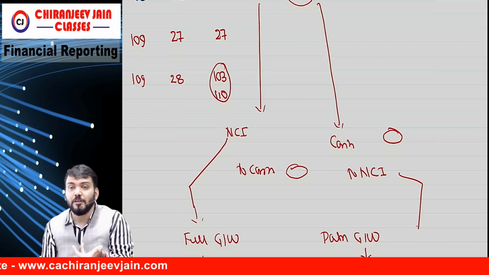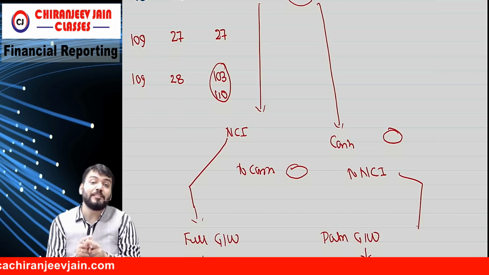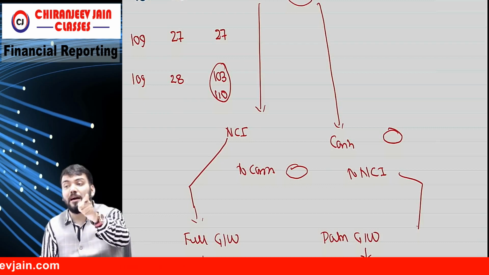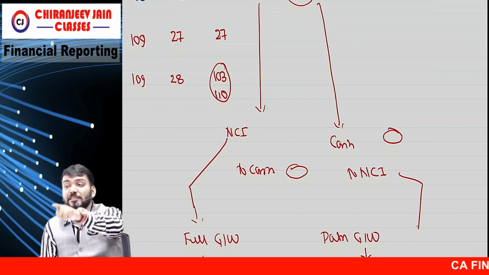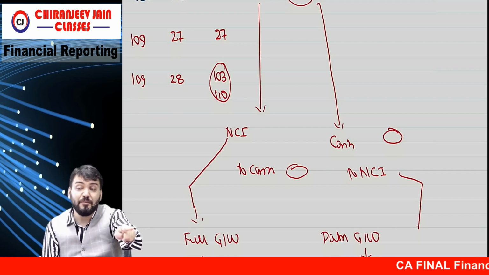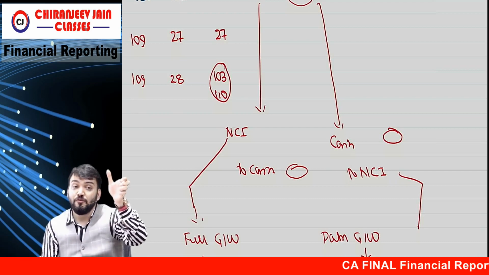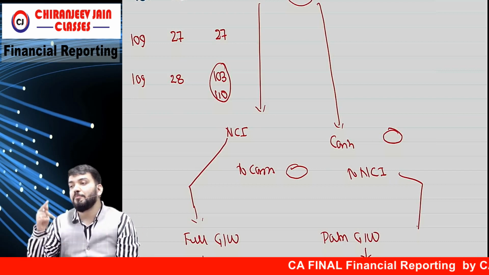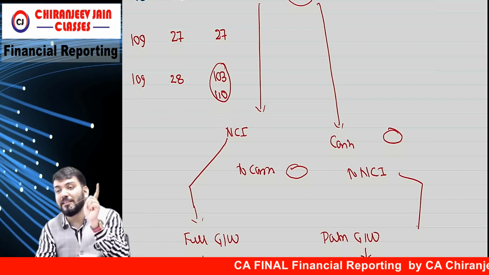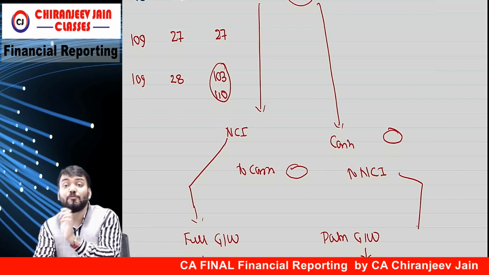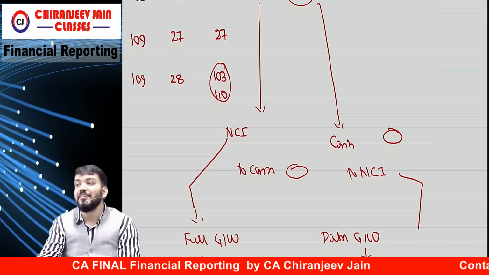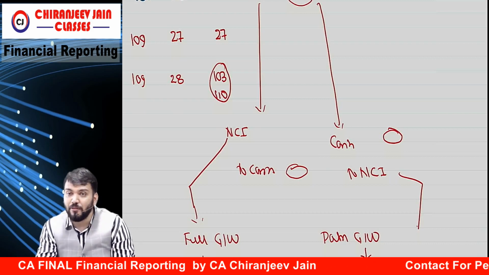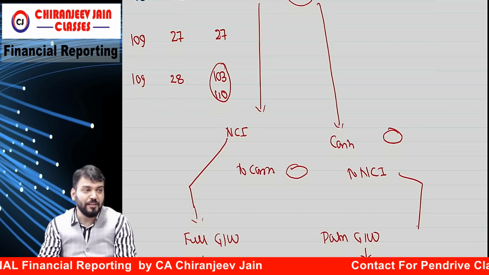NCI with what amount? For that we need to understand whether you have adopted the fair value method or the proportionate method. Fair value method is full goodwill, proportionate method is partial goodwill. So in the fair value method, net assets will be including goodwill. In the proportionate method, partial goodwill, net assets will be excluding goodwill, to find out the proportionate amount of NCI. Are you able to understand what I am saying?